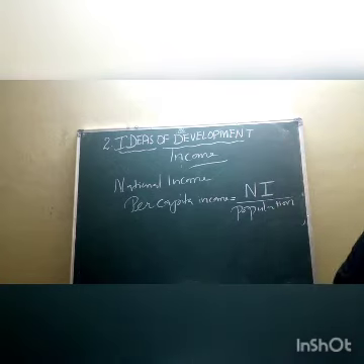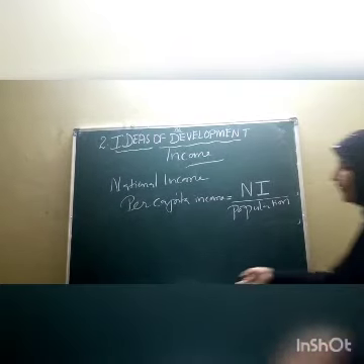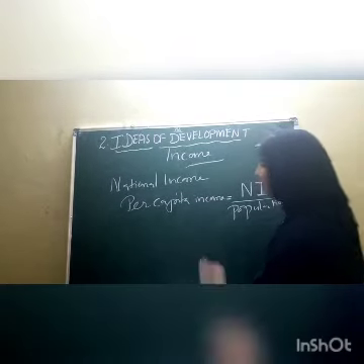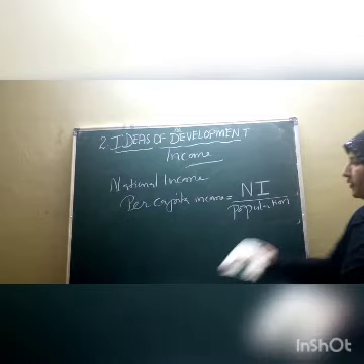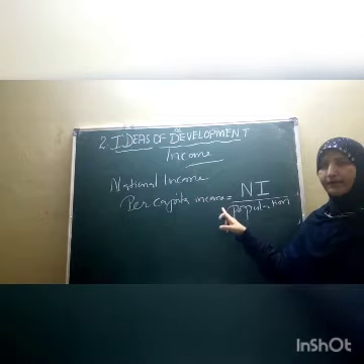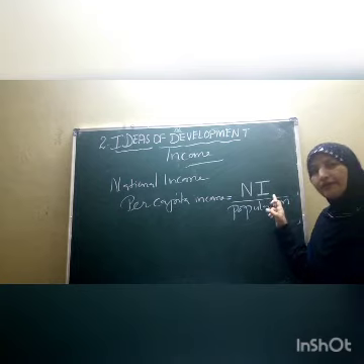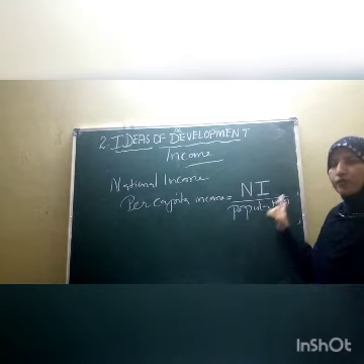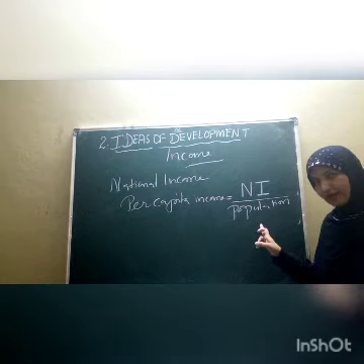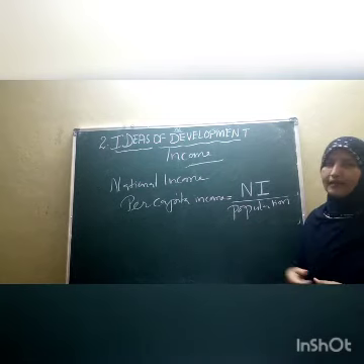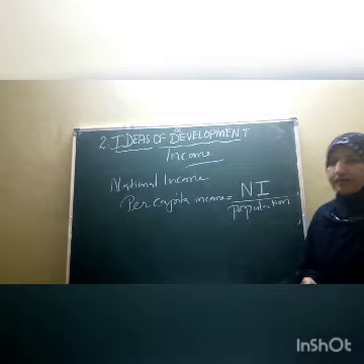So about this per capita income, children, we find the World Development Report. I hope it is clear to all of you. This is very important for you. Per capita income is what we get when national income is divided by the population. So when the national income is divided by the population, we get the per capita income, and we come to know the average income of the person.